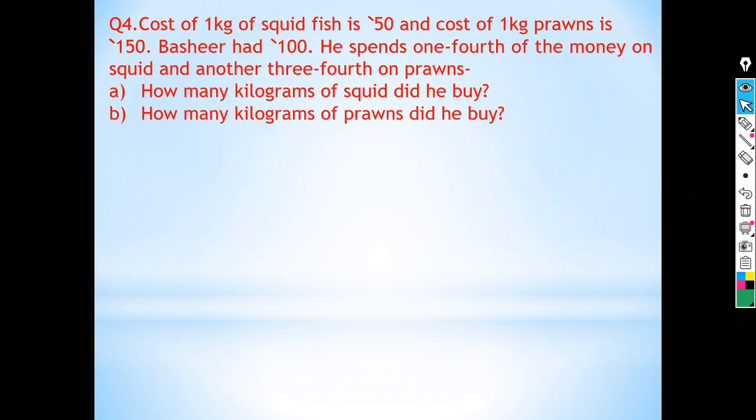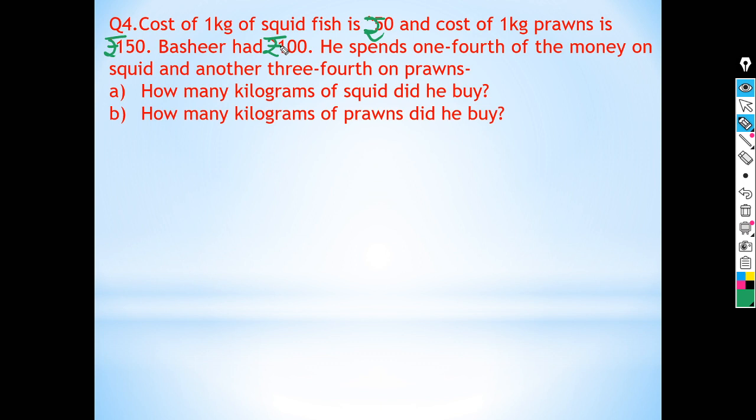Now come to the next question. The cost of 1 kg of squid is rupees 50 and the cost of 1 kg of prawns is rupees 150. Bashir had rupees 100. He spends 1/4 of the money on squid and the other 3/4 on prawns.